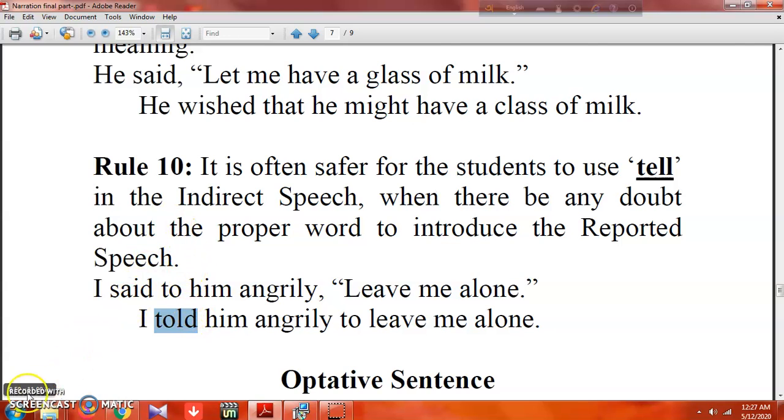So that's all about imperative sentences. Let's move to optative sentences. Keep watching.